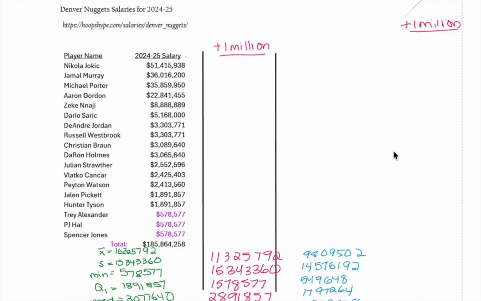Now let's look at a different transformation. Instead of adding, I divide every salary by 1 million. So now everything is measured in millions of dollars. Jokic's salary goes from about $51 million to 51.4, and Murray's becomes 36, and so on. This doesn't change who makes more or less, it just changes the scale.